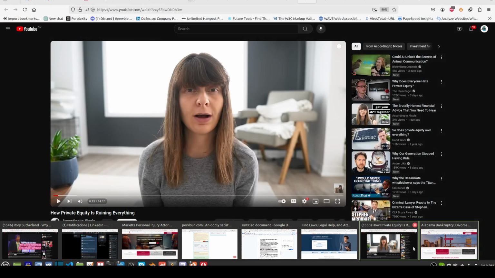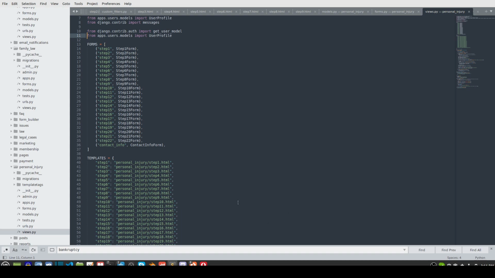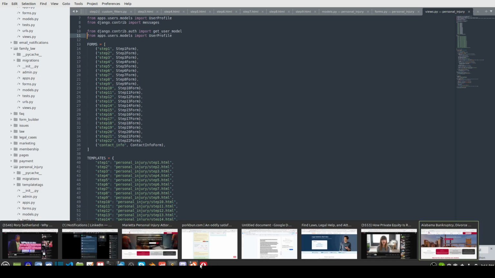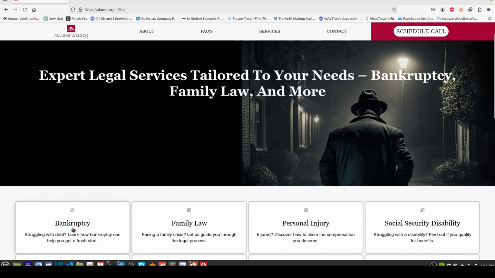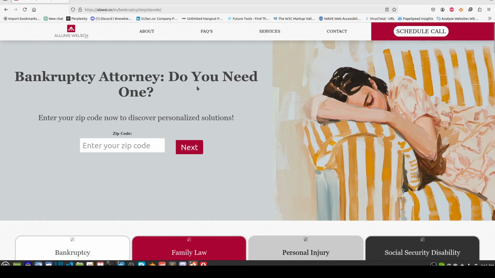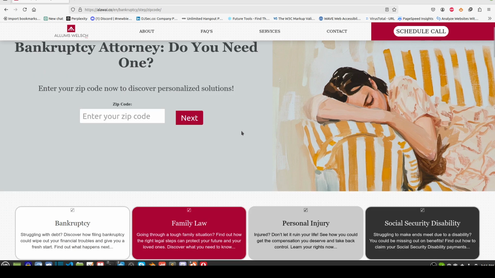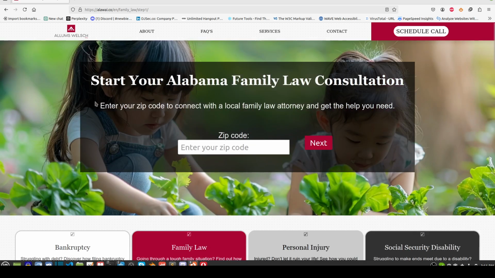And like I said, hopefully I'll have this laid out and set up by the end of this week, and then the rest of it should go really fast once we get that part done. There's some thought that goes into what you're going to put here, what questions you're going to ask, how you're going to set it up, and how you're going to do the SEO. So it's taking me a little bit of time to figure out exactly how I'm going to word this and how I'm going to set up the SEO part of it. But these are going to be the main sites, so that once we get the blog set up, this is going to be where everything links to.